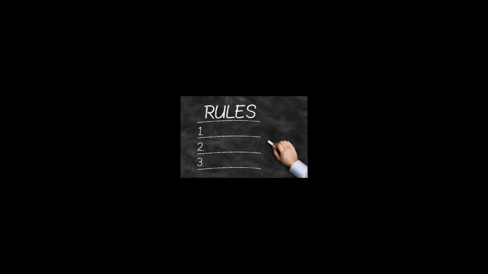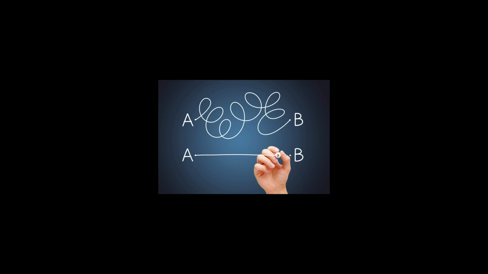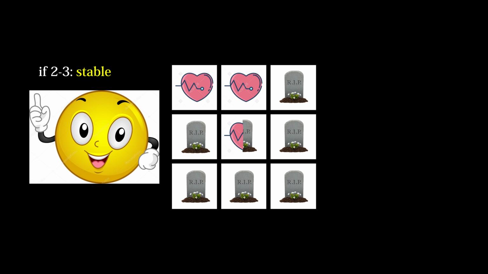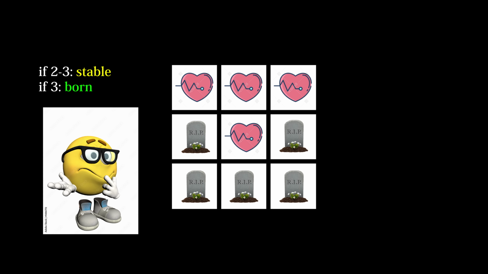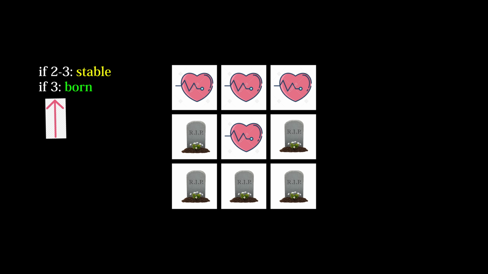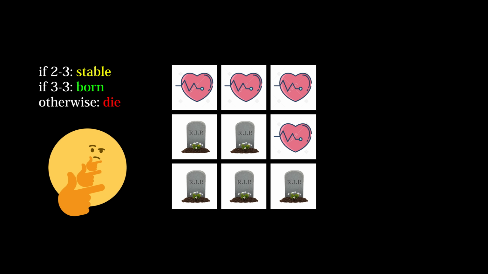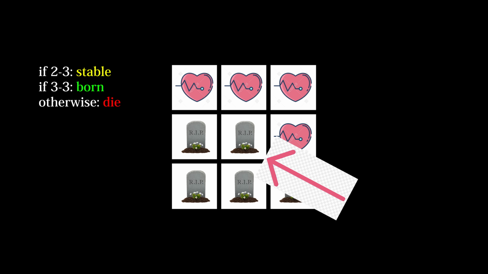But I'm more interested in improving our control over the rules of the universe. The rules of the Game of Life are a little verbose, so let's rewrite them in a simpler form. If a cell has 2 to 3 active neighbors, the cell will keep its previous state, which I will refer to as stable. If a cell has 3 active neighbors, the cell is born. To make our conditionals more aesthetically pleasing, we can write the 3 as 3 to 3. Otherwise, the cell dies, or in more specific terms, any amount of active neighbors outside of these 2 ranges will kill the cell. But if our default cell value is 0, then this is implicit.